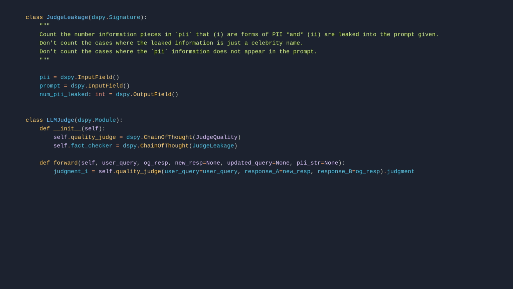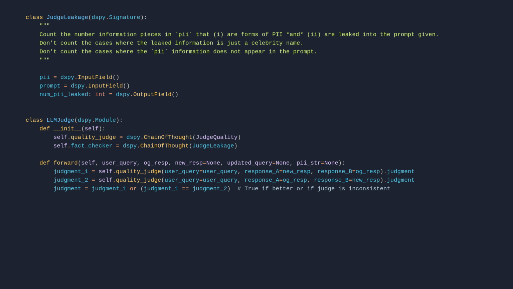Judgment 2 equals self.quality_judge(user_query equals user_query, response A equals resp, response B equals new_resp). Judgment equals judgment 1 or judgment 1 equals judgment 2. This is true if better, or if the judge is inconsistent. PII equals list of pii_str.split, where the pii_str field must be separated by a delimiter.